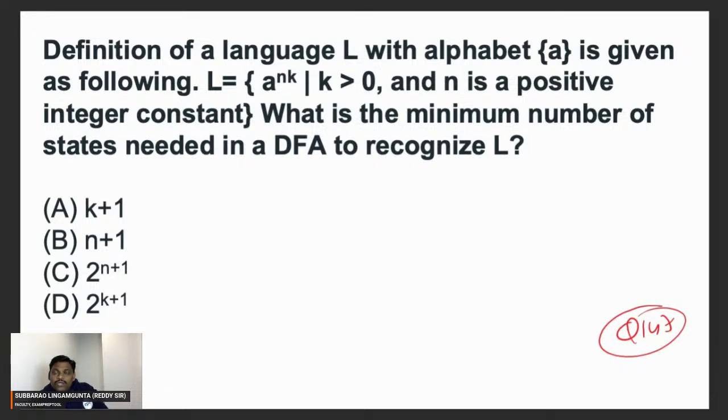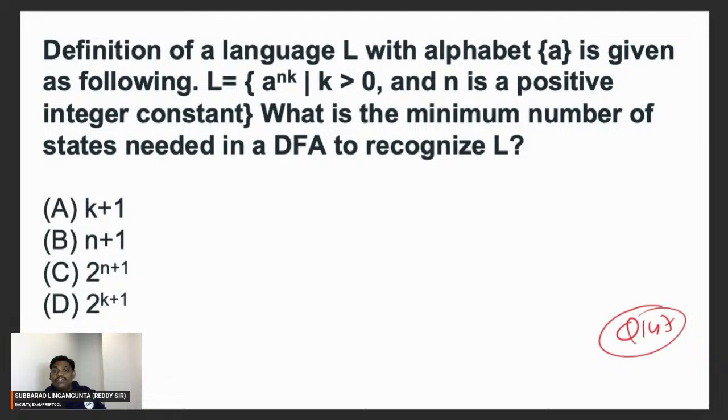If you observe clearly, to give the correct answer for this problem, please write the minimal strings. Let us assume that I have taken n value 4. If you take n value 4, k greater than 0, you can take k value 1, so 4 into 1 is 4, a power 4 first. So 4 a's first. Next, if you take k value 2, 4 into 2 is 8. It is multiples of 4.